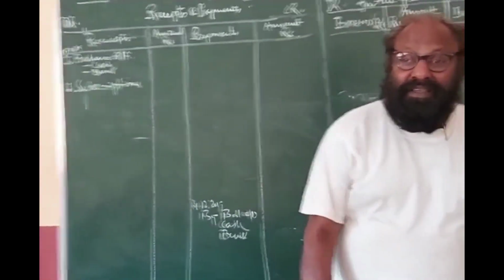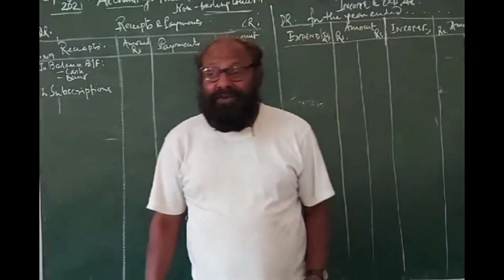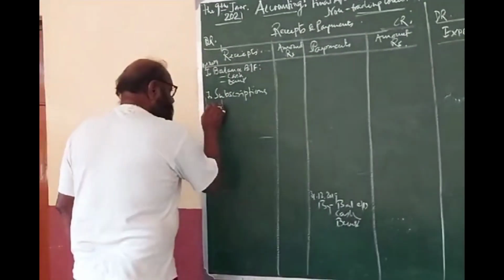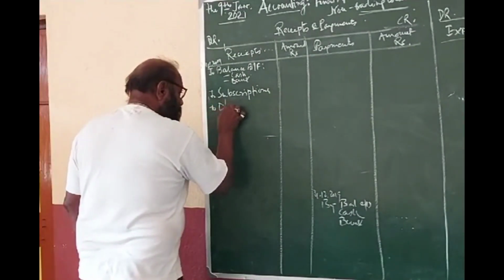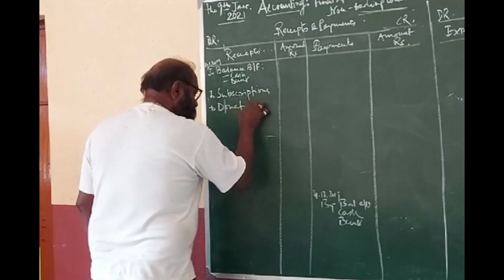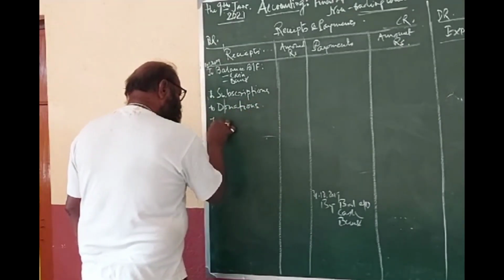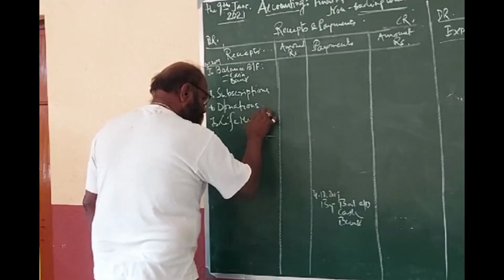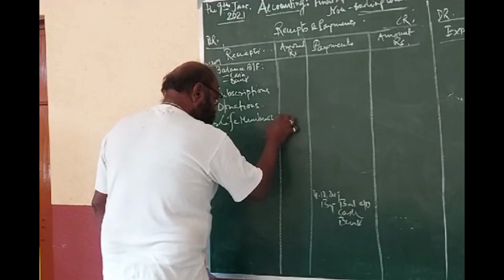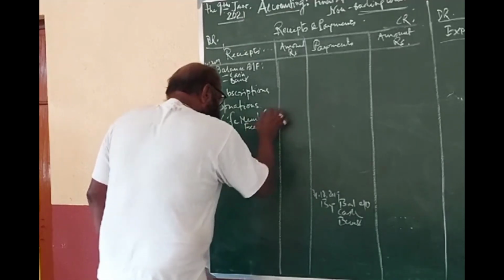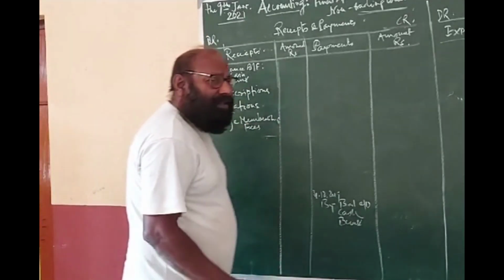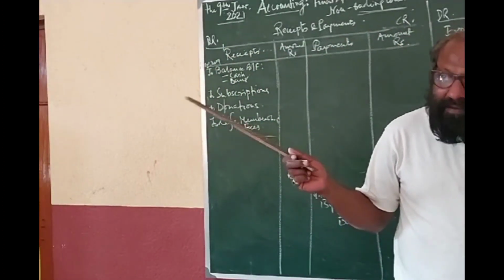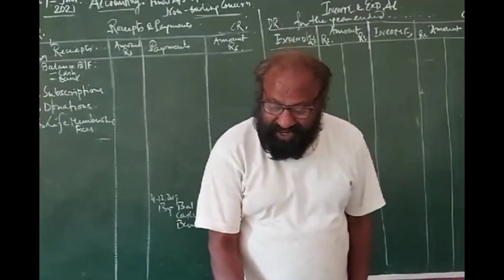Clubs basically take donations from different sources. Then there may be life membership fees. These are the basic sources of income of any non-trading concern.